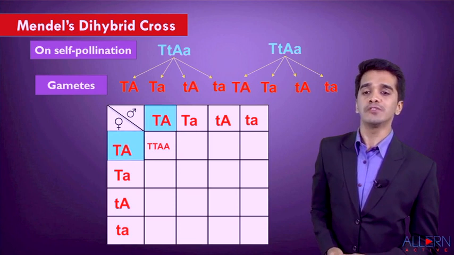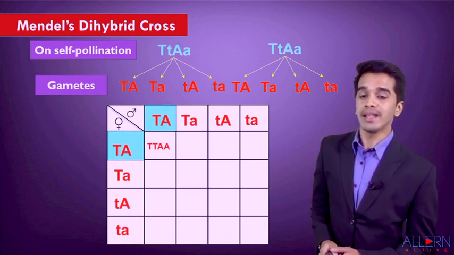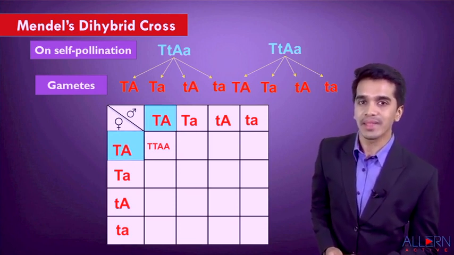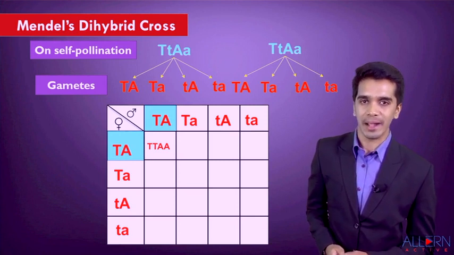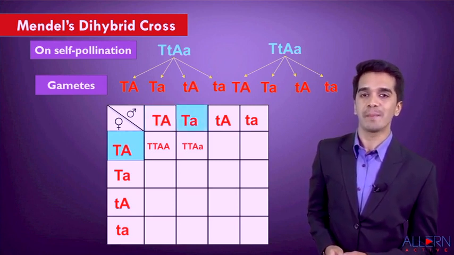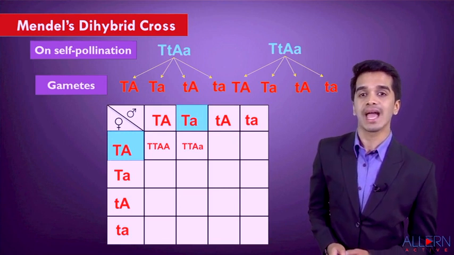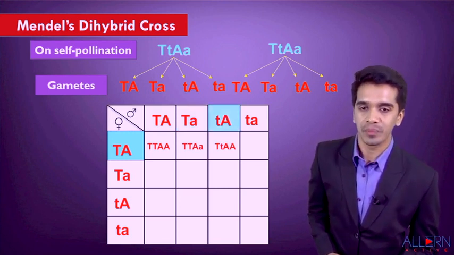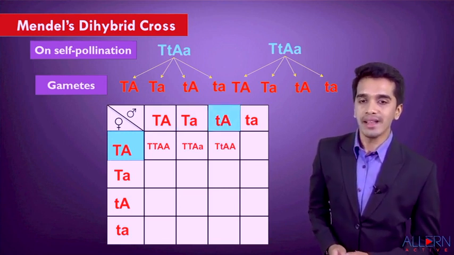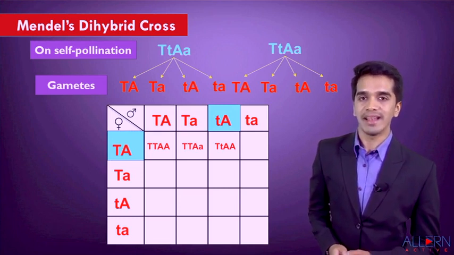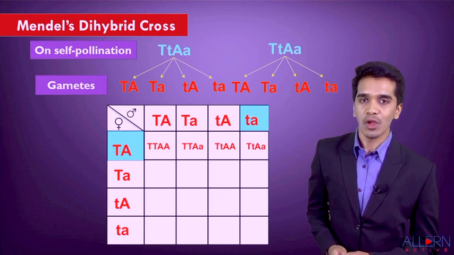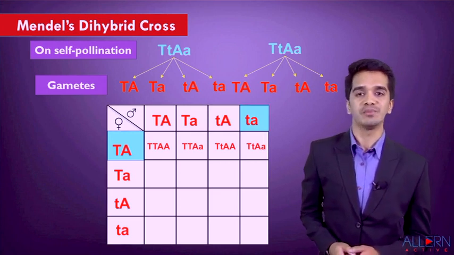Mendel observed his first combination as capital T, capital T, capital A, capital A. His second combination was capital T, capital T, capital A with small a. The third was capital T with small t, capital A with capital A. Next was capital T with small t, capital A with small a.